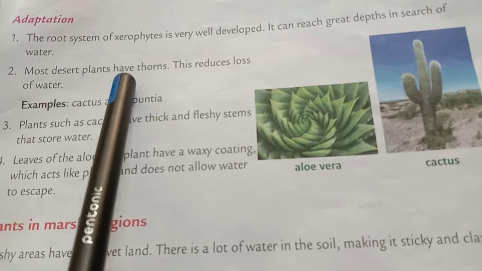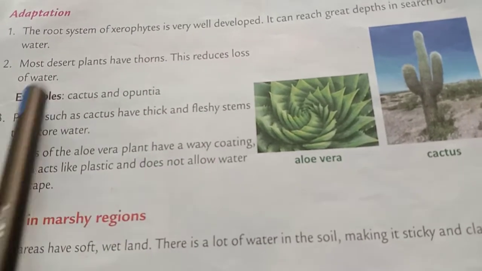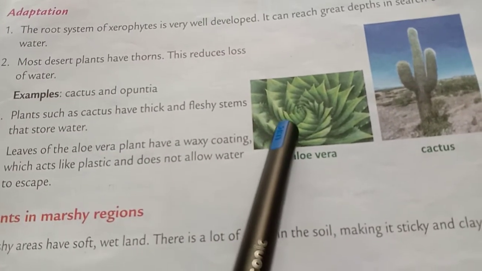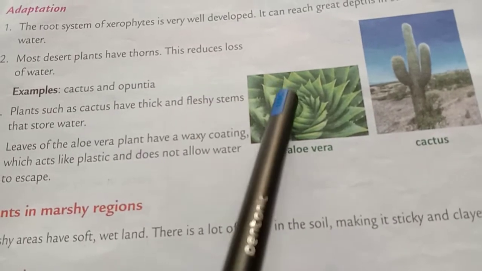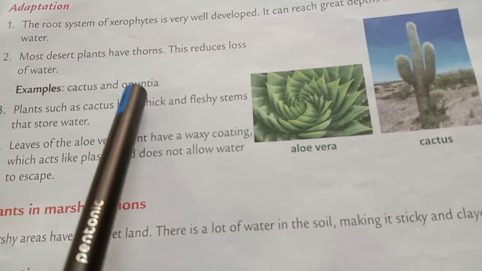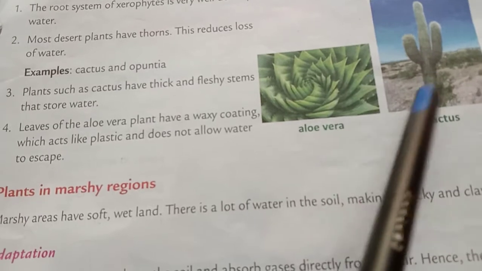Most desert plants have thorns. This reduces loss of water. Thorns means कांटा. Okay. जो reduce करते हैं loss of water. For example, cactus and opuntia. You can see the picture.